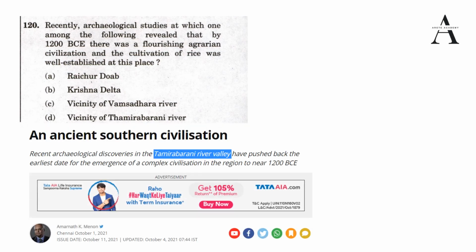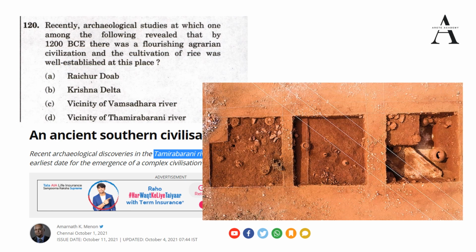So this was in news. An ancient southern civilization. Recent archaeological discoveries in the Thamirabarani River Valley have pushed back the earliest date of emergence of complex civilization in the region, that is in Tamil Nadu, to near 1200 BCE. Yes, it was in news. And the report has concluded that with the archaeological excavation they have found rice and soil.